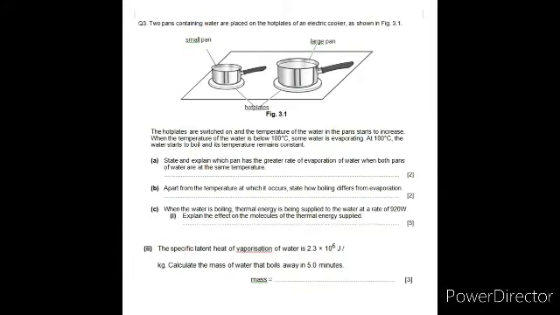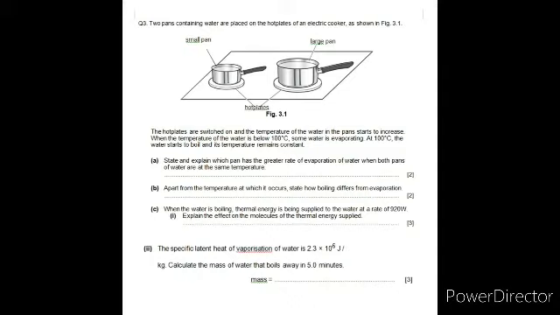Moving on with question number 3. Two pans containing water are placed on the hot plates of the electric cooker, which is given in the figure. The two hot plates are switched on and the temperature of the water in the pans starts to increase. When the temperature of the water is below 100 degrees Celsius, some water is evaporating. At 100 degrees Celsius, the water starts to boil and its temperature remains constant.